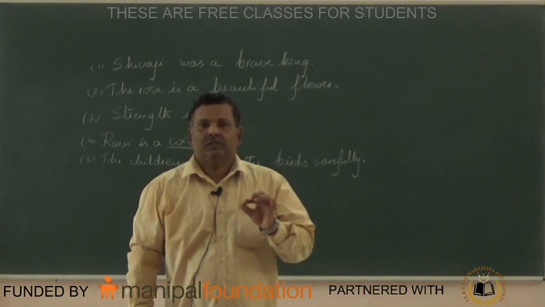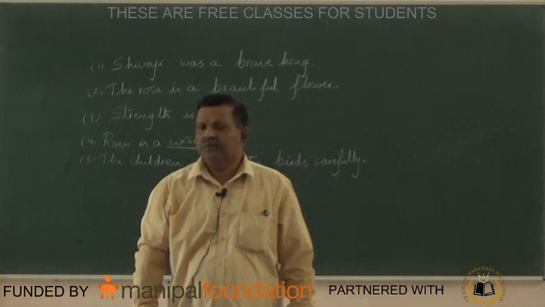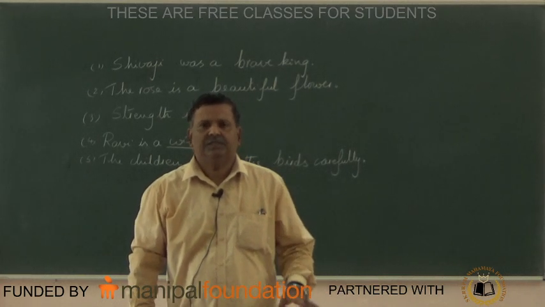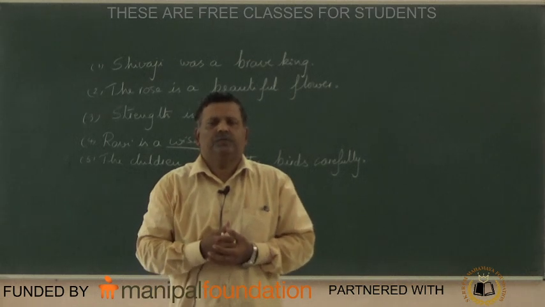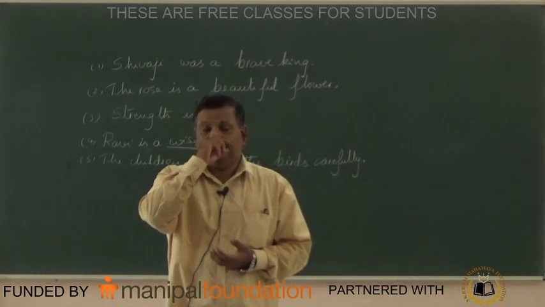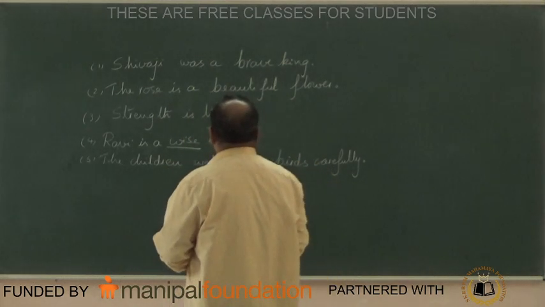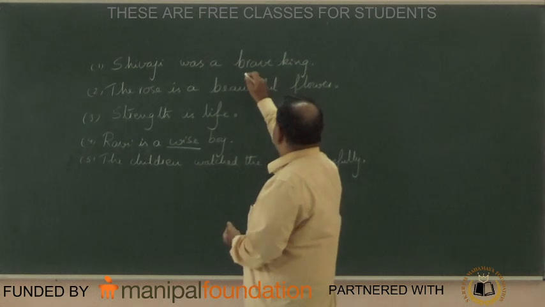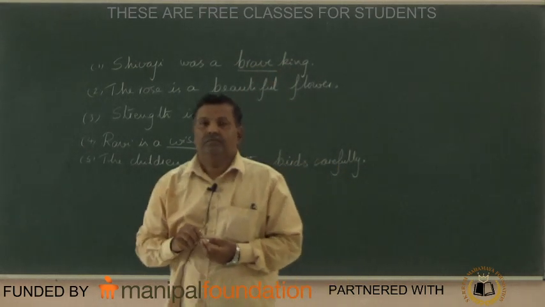Name the parts of speech of the underlined words. All of us know that there are 8 parts of speech: noun, pronoun, verb, adverb, adjective, conjunction, preposition, and interjection. Now look at here. Shivaji was a brave king. Here the underlined word is brave.